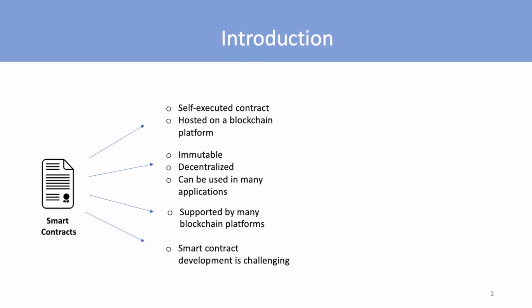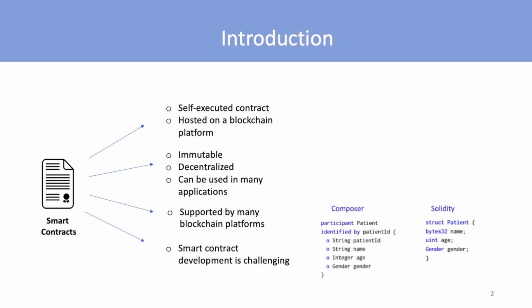and syntax. To shed light on this challenge, this is a snapshot of smart contract code in two popular programming languages, Solidity and Composer. In this example, we are creating a contractual party, patient, for a medical use case. Notice that the syntax and the terminology used to define the patient and its attributes are different. To define patient, we have used the terminology participant in Composer, while struct is used to define it in Ethereum. This shows that there is a need for the users to know and understand the smart contract code and the blockchain structure, which is complicated.